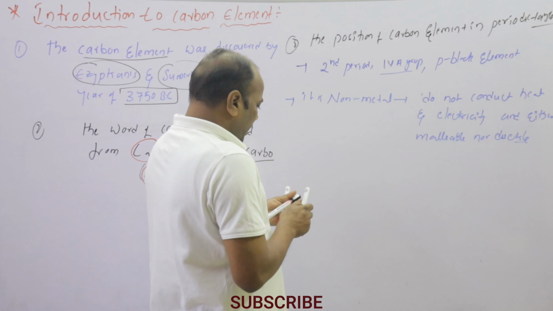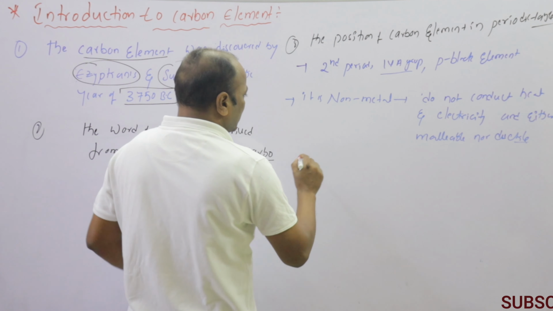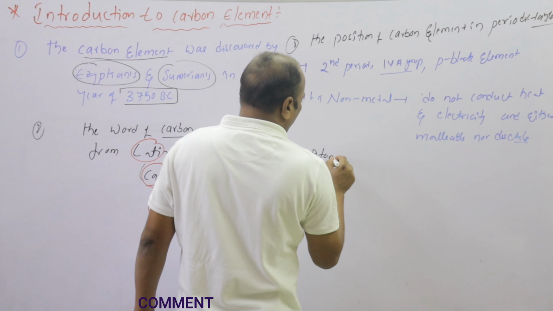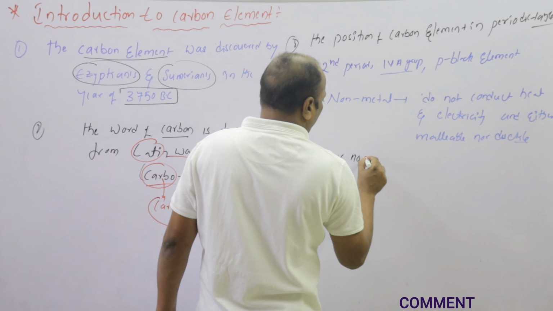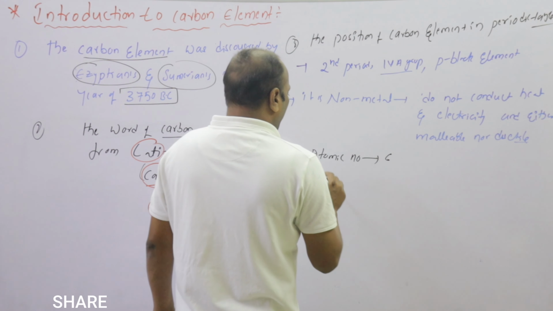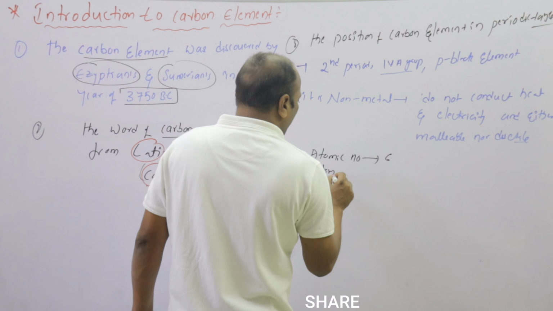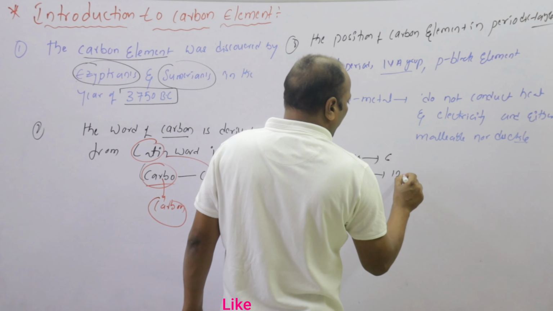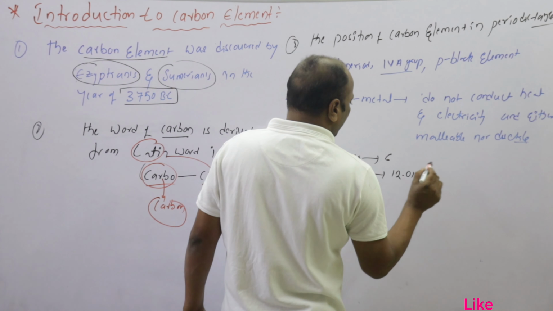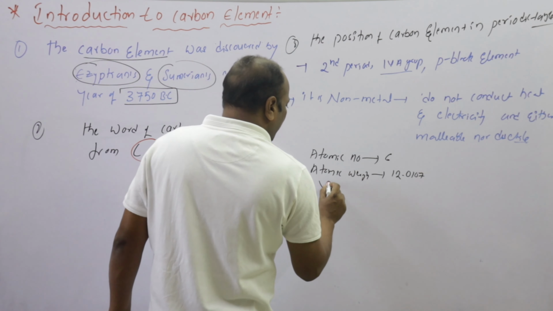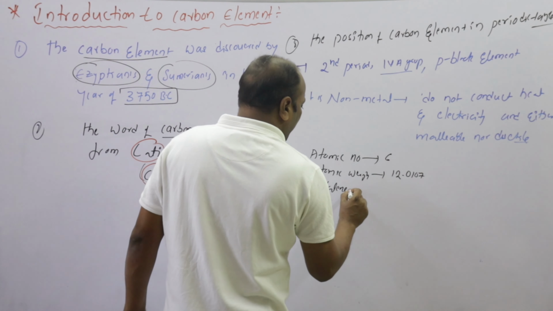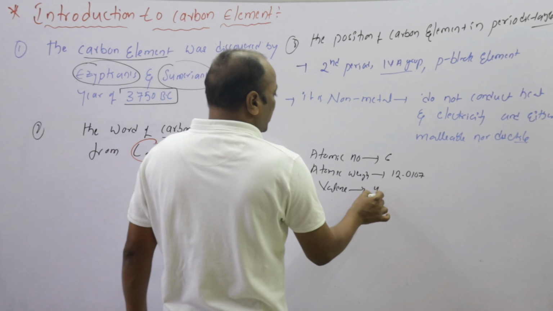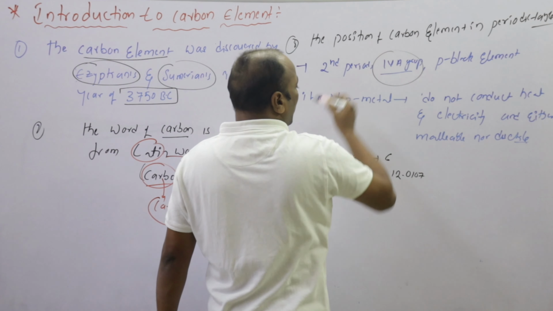And the atomic number is 6, and the atomic weight is 12.0107, and the valency is 4. It is equal to the group number.